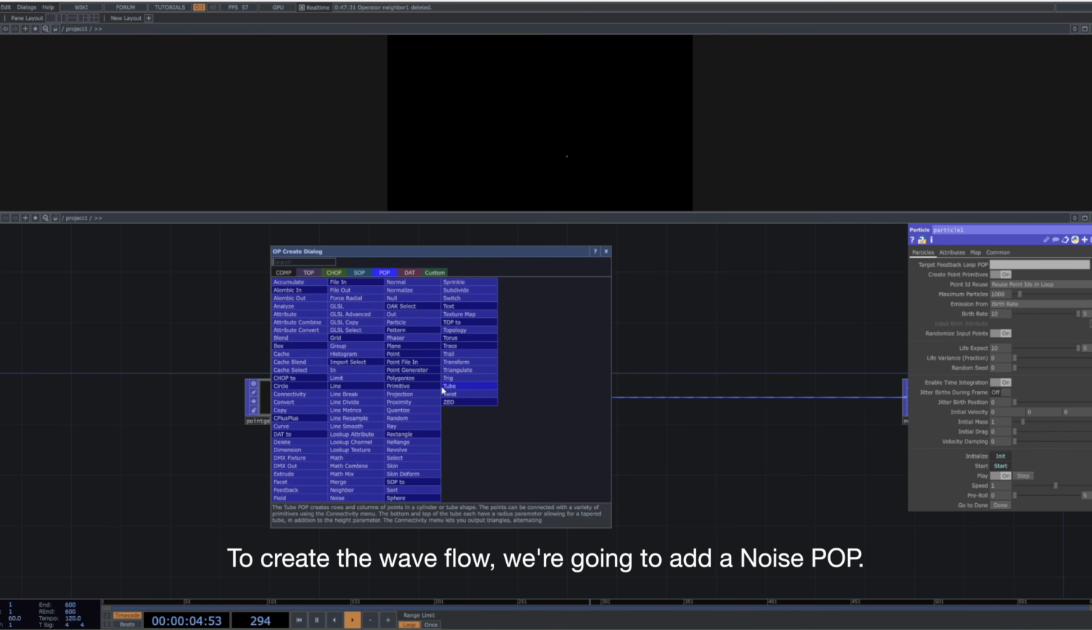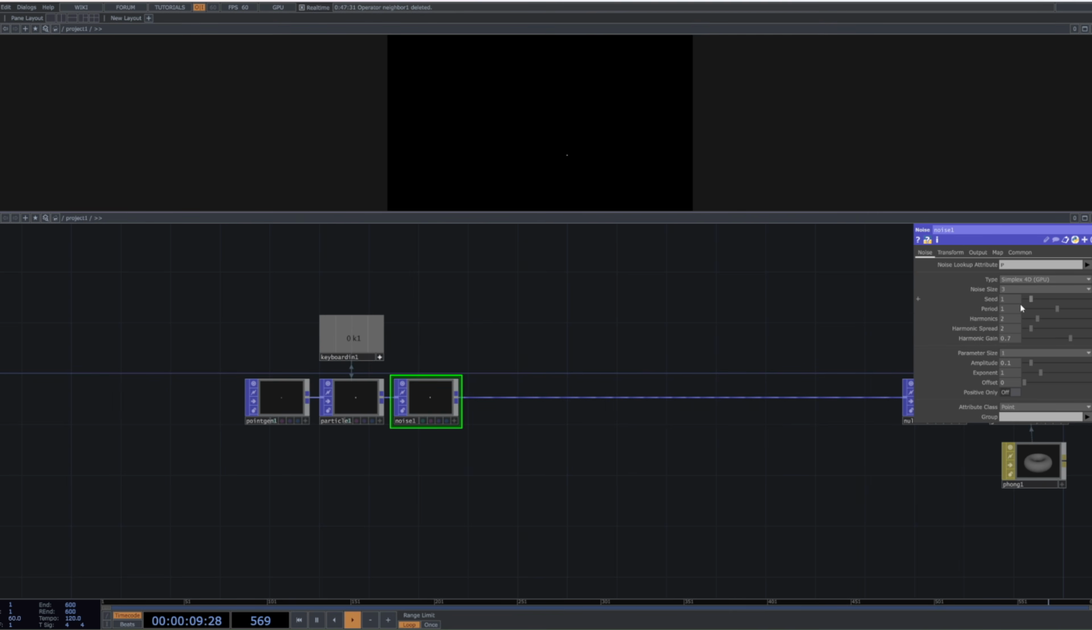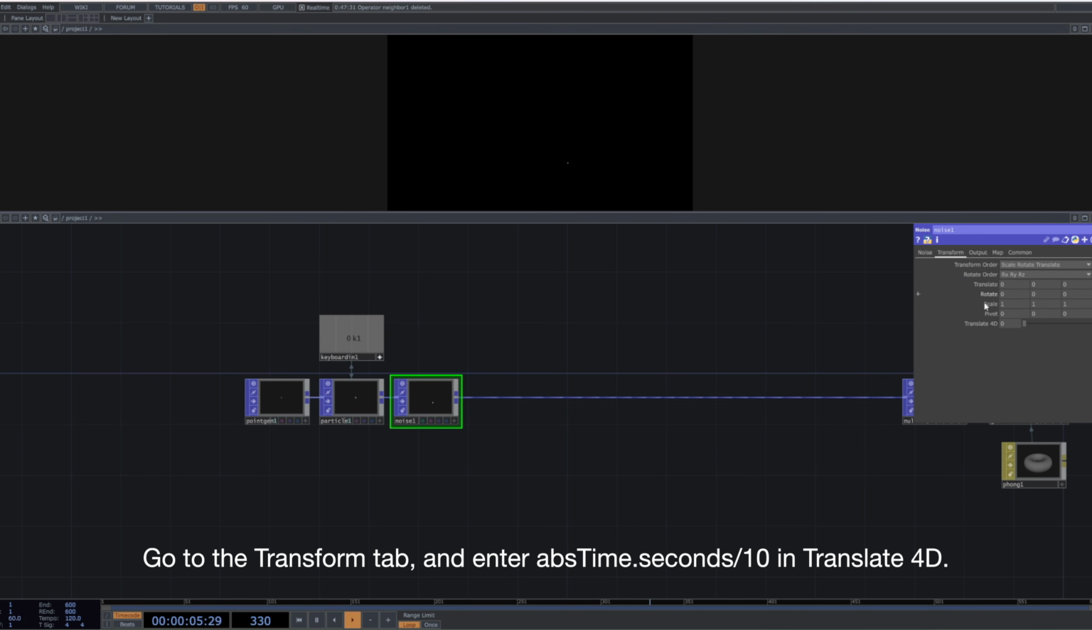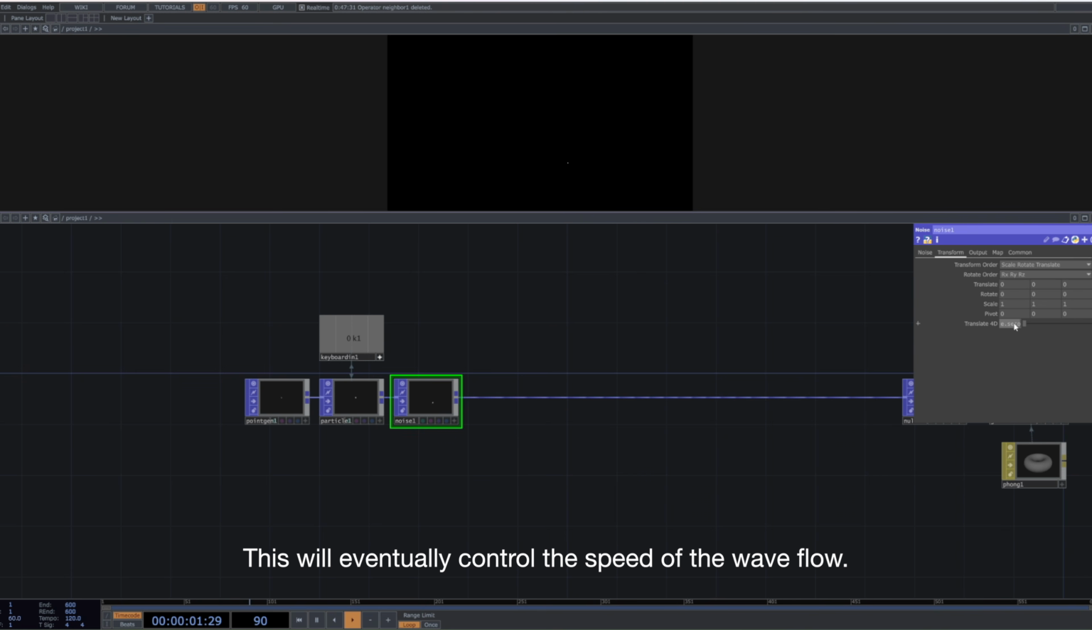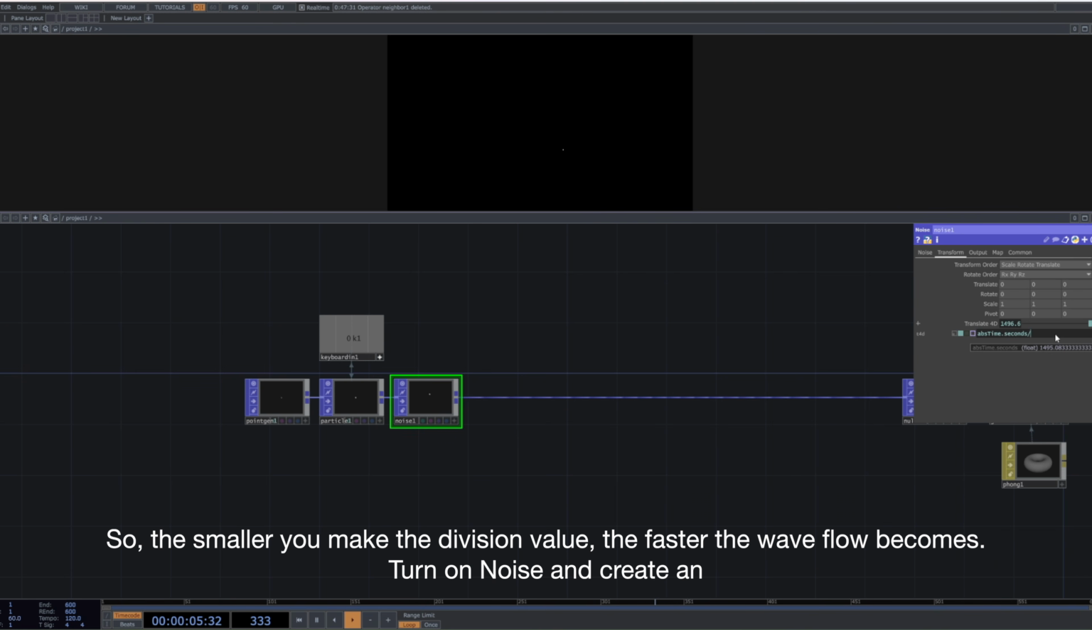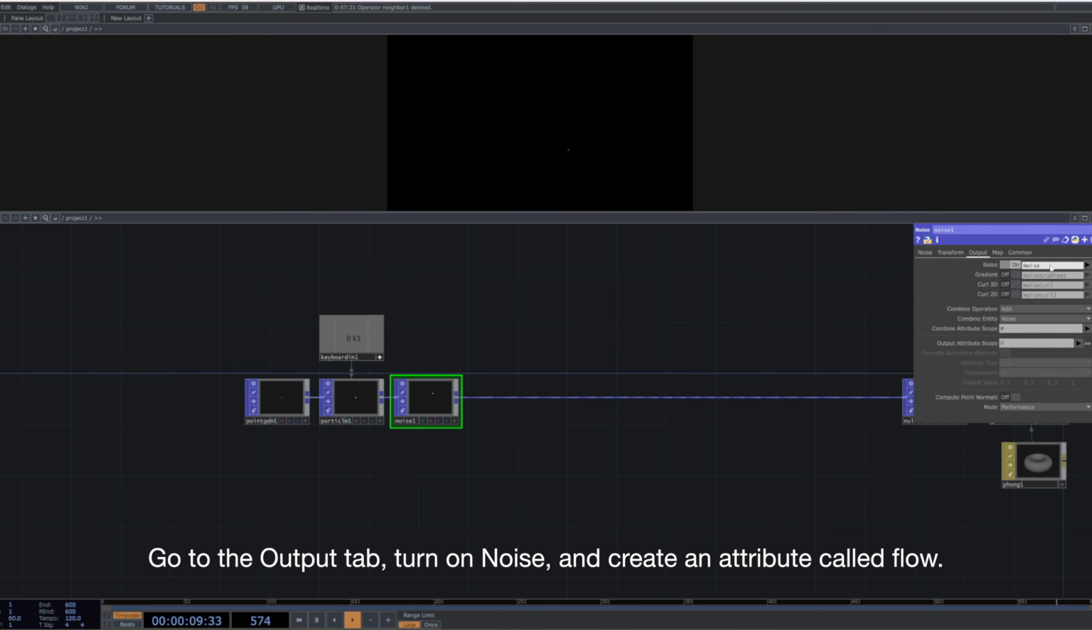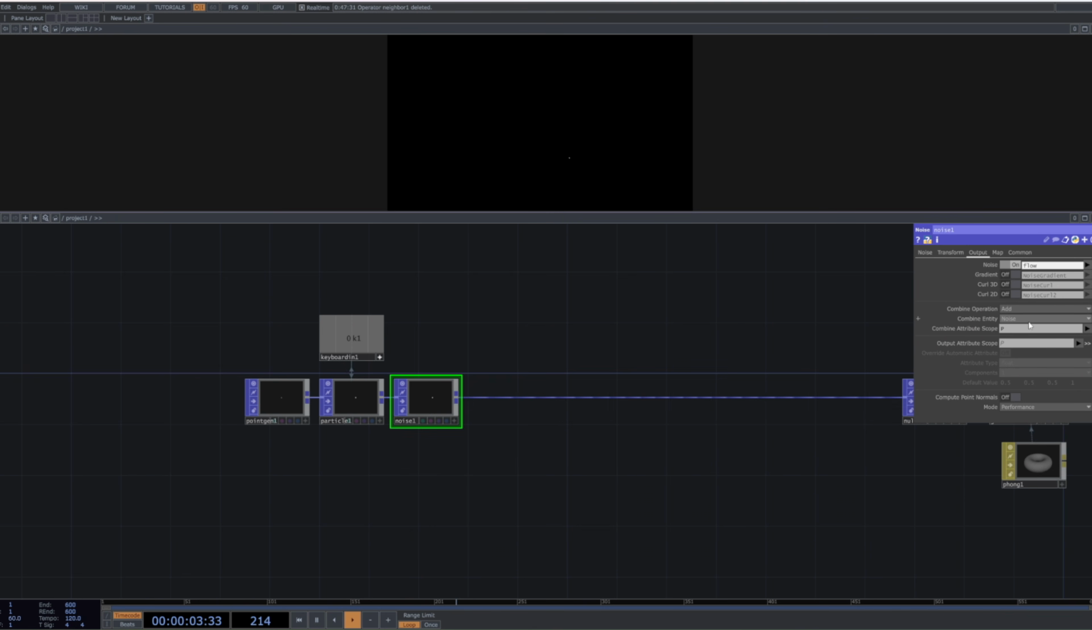To create the wave flow, we're going to add a noise POP. Go to the Transform tab, and enter abstime.second/10 in Translate 4D. This will eventually control the speed of the wave flow. So, the smaller you make the division value, the faster the wave flow becomes. Go to the Output tab, turn on noise, and create an attribute called flow.